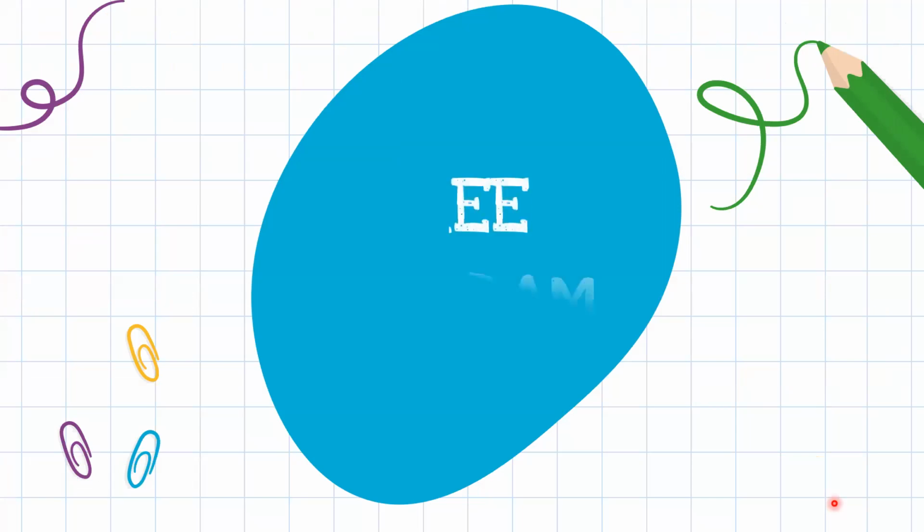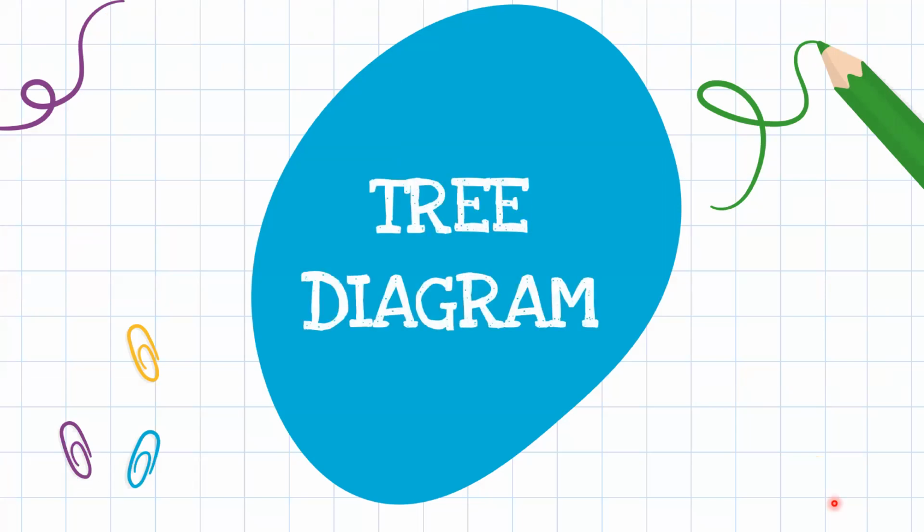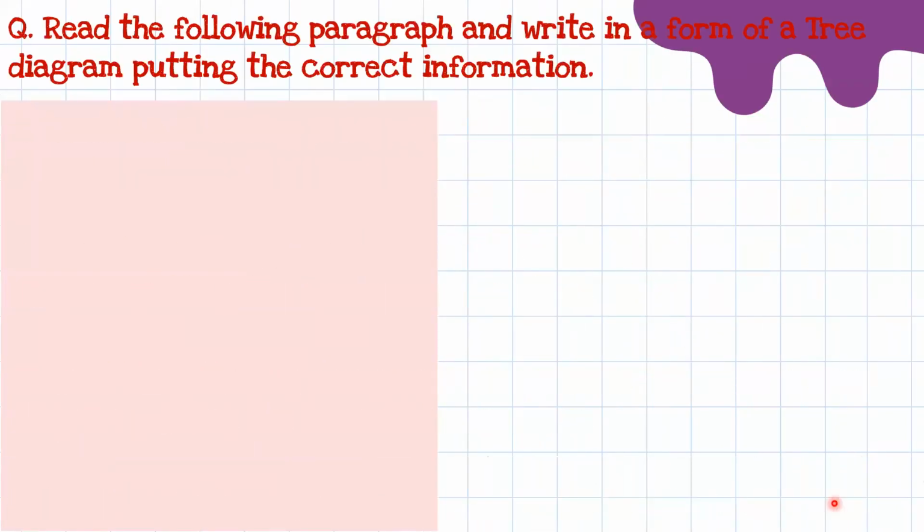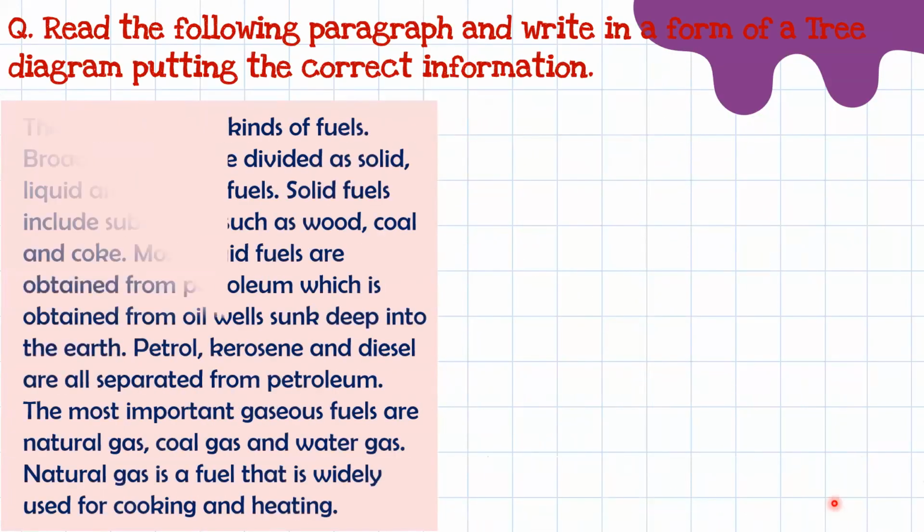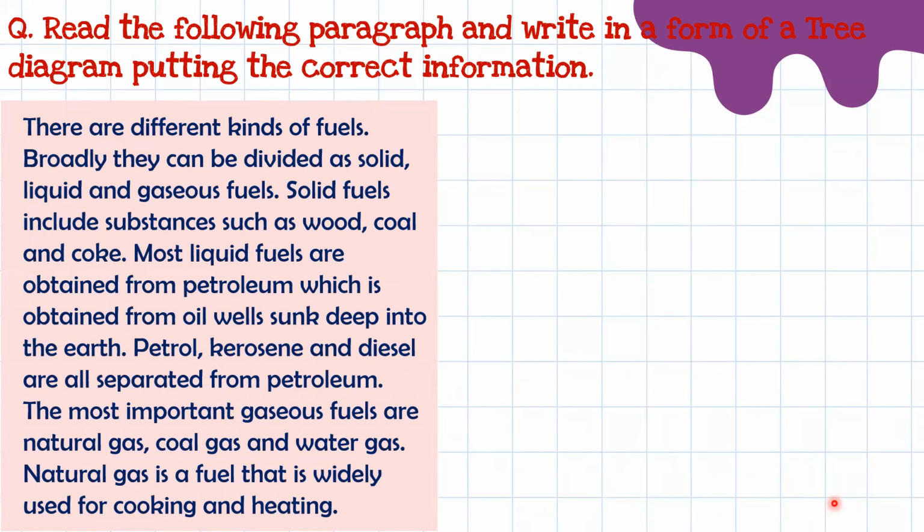Now, we will see another passage for a T diagram. Read the following paragraph and write in the form of a T diagram, putting the correct information. Now the paragraph is given here, and what you have to do is draw a T diagram. There are different kinds of fuels. Broadly, they can be divided as solid, liquid, and gaseous fuel.